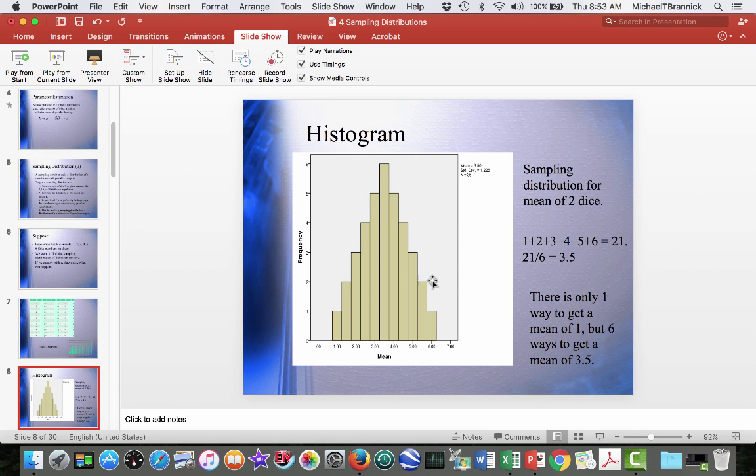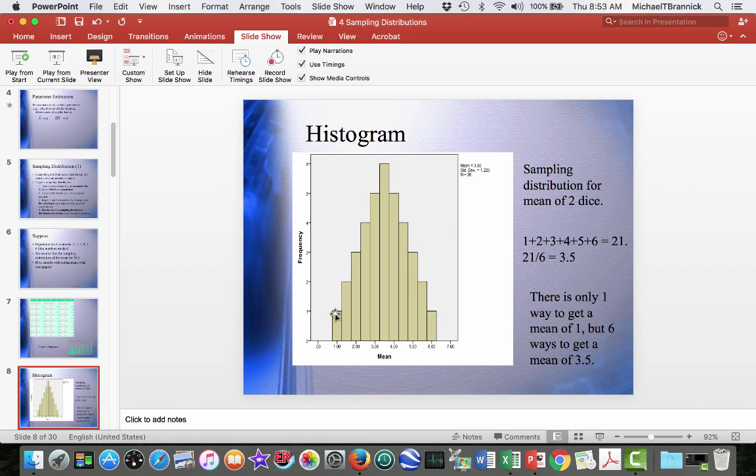And then there's 1 way to get a 6. So this is an interesting shape, isn't it? Look at that. It's got a single peak in the middle. It's symmetrical. If you roll a die, it goes 1, 2, 3, 4, 5, 6, which is a flat or rectangular distribution. And now when we're taking 2 of those and adding them together and dividing by 2, we get this nice shape of a distribution here.